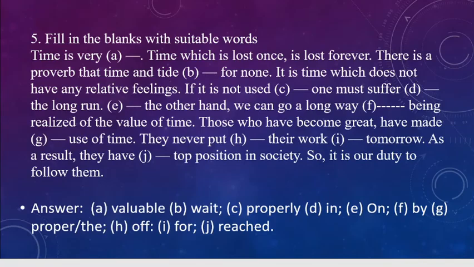So far we have finished 5 exercises, 5 fill in the blanks with suitable words. That is called cloze test without clues. So in case of solving this type of things, there is no particular rule. So you may find the suitable ones according to your thought, and different persons' answers could be different. So there's no need to panic. You try to find out the suitable one. As you have freedom, you have a point to think. So think a lot, then put the answer. Don't put any absurd answer.